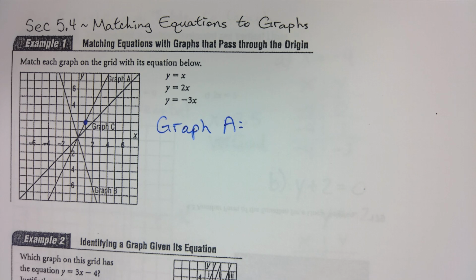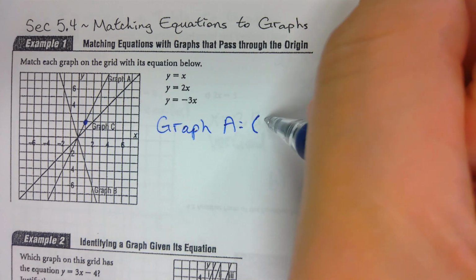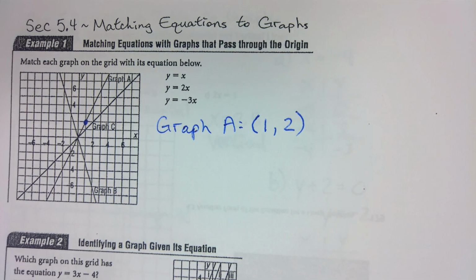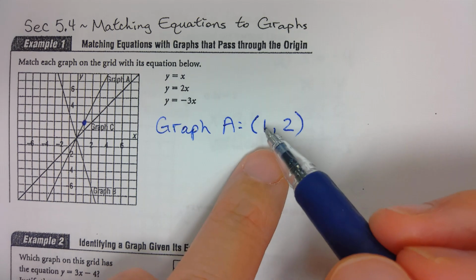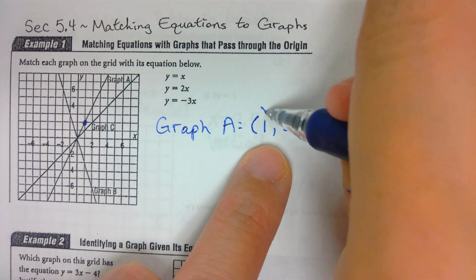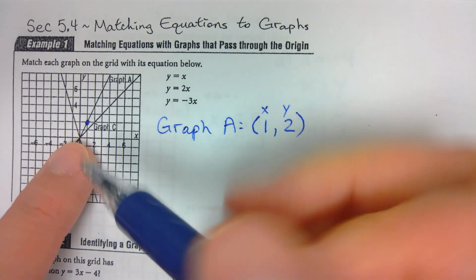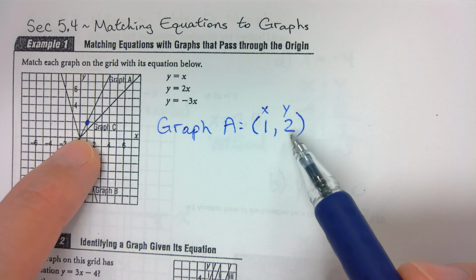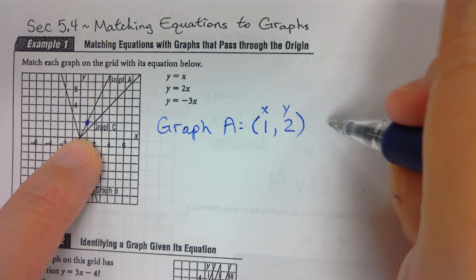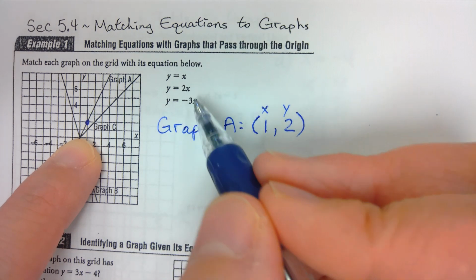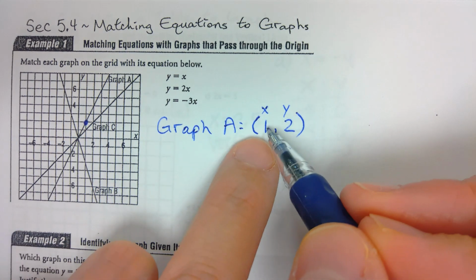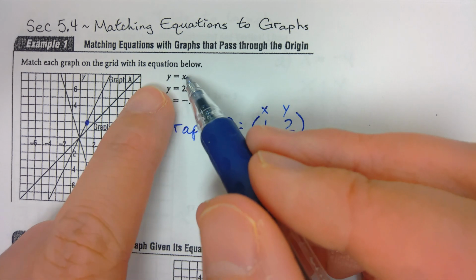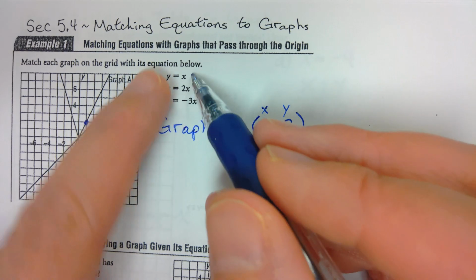1 and 2. That's right. Don't just say 1 or don't just say 2. A coordinate has 2 numbers, always an x and a y value. So when you read this, it's 1 and 2 with brackets and a comma in between. Looking at these equations, it's saying when x is 1, you'll get the value of y equals 2. So which one suggests that?